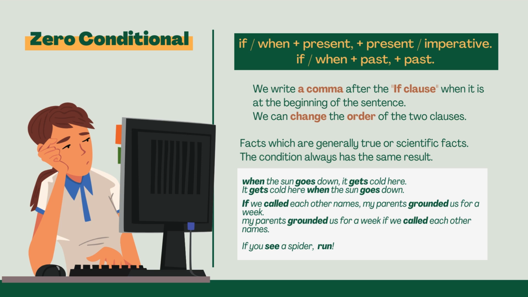Facts which are generally true or scientific facts. The condition always has the same result. When the sun goes down, it gets cold here. It gets cold here when the sun goes down. If we called each other names, my parents grounded us for a week. My parents grounded us for a week if we called each other names. If you see a spider, run.